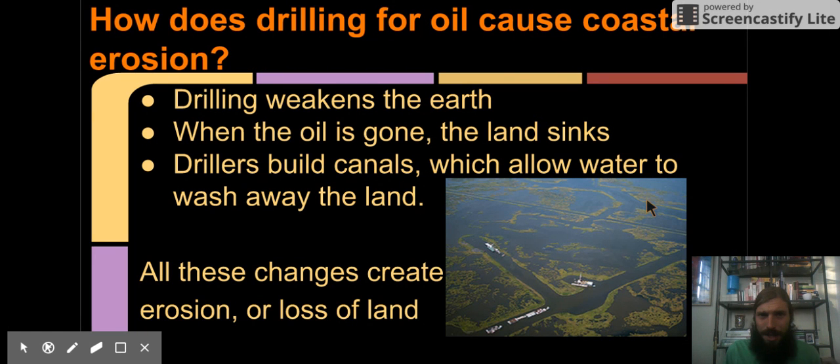Now, how does drilling for oil cause coastal erosion? The drilling into the land weakens the earth. When the oil is gone, the land sinks. When the drillers build canals, they allow water to come in and wash away the weak land. And all these changes create erosion or loss of land. We're going to talk more about this tomorrow. But what we need to know today is drilling for oil causes coastal erosion.